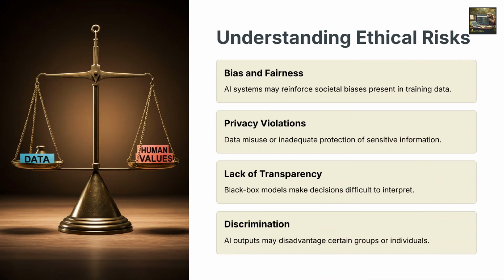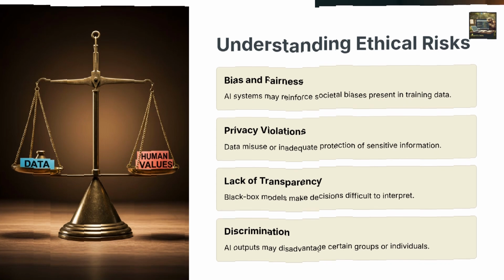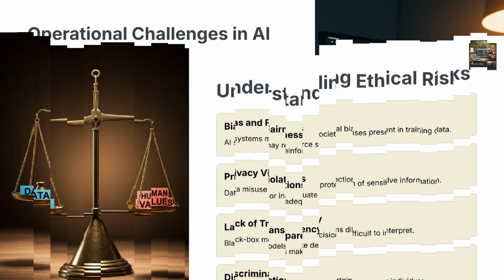For example, biased training data can lead to unfair or discriminatory outcomes, while privacy violations arise from improper handling of sensitive data. Additionally, black box models can obscure how decisions are made, eroding trust. Addressing ethical risks ensures fairness, transparency, and accountability in AI systems.